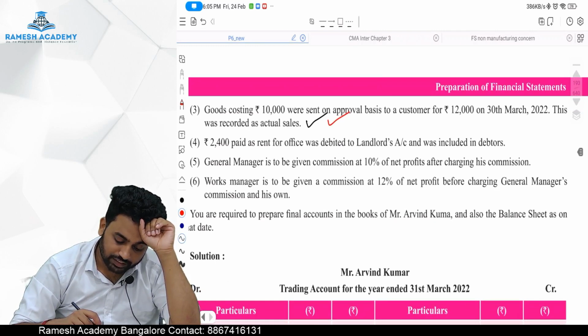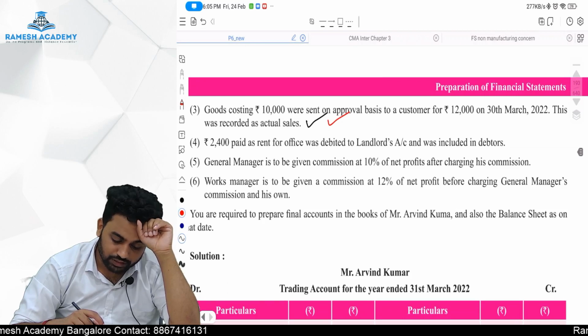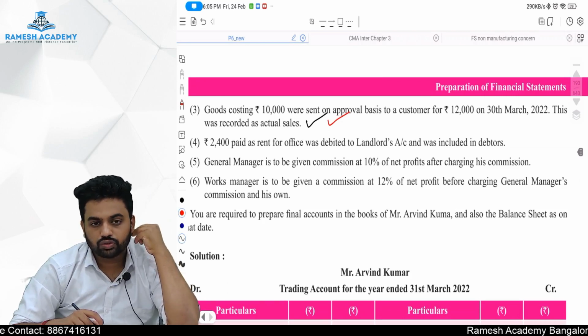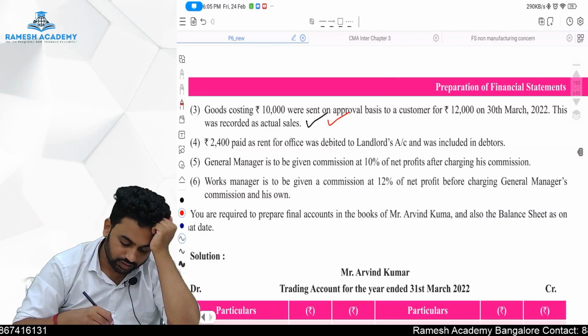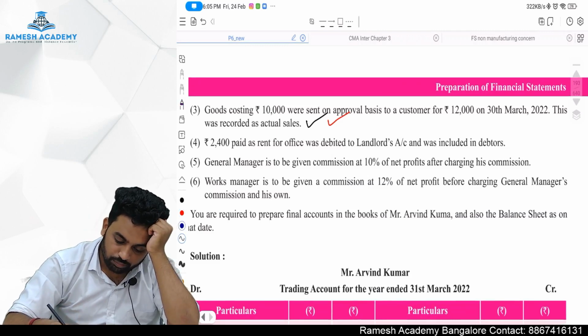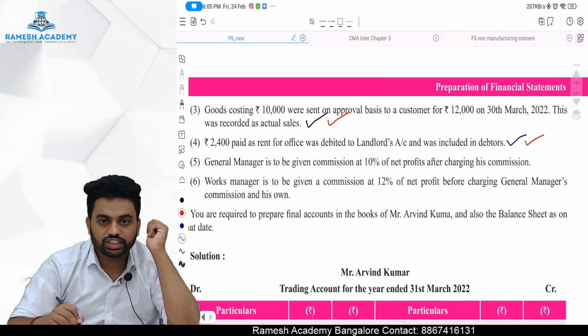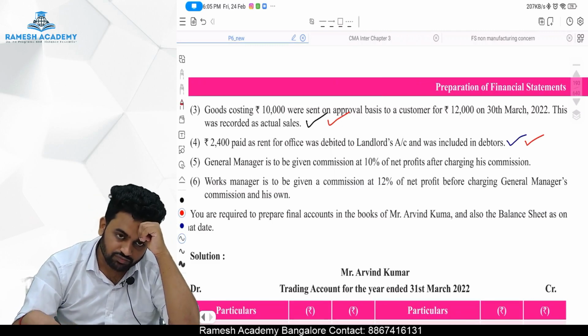2,400 paid as a rent for an office building was debited to the landlord account, was included in the debtor, it seems. So instead of rent we have included it in the landlord. So P&L account it should get affected. At the same point of time balance sheet it should get affected. We should reduce it from the debtors.